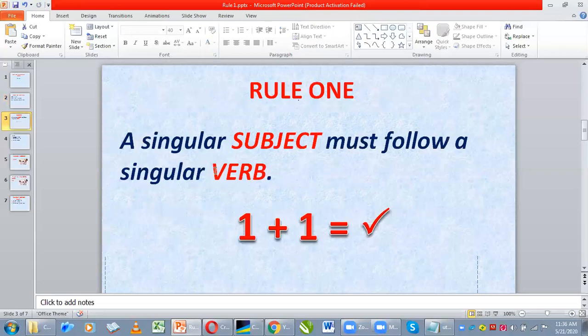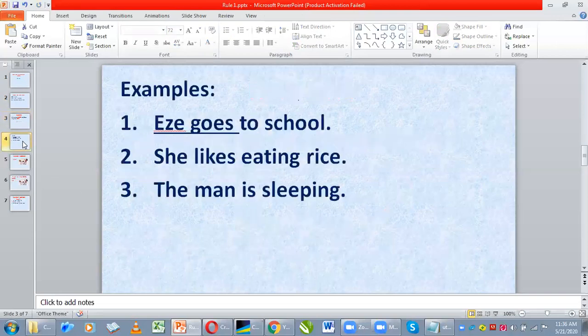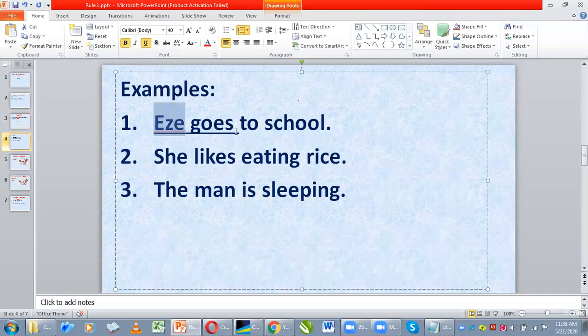Rule 1 states that a singular subject must follow a singular verb. For example, Eze goes to school. Eze is one, goes is a singular verb. She likes eating rice. She is one, likes is a singular verb. This is a correct sentence. The man is sleeping. Is is a singular verb. Man is a singular noun.